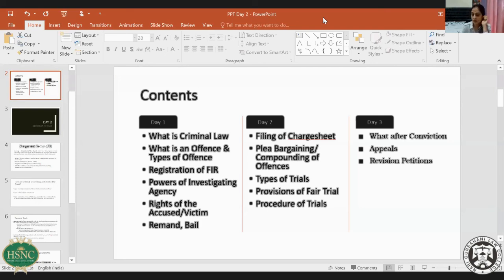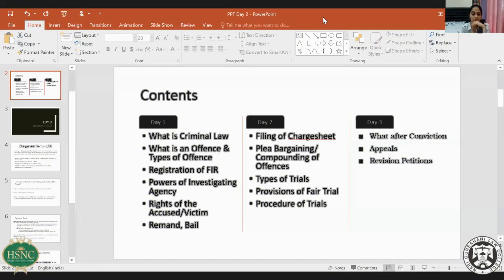After the police have conducted investigation, they may come to a conclusion that the FIR which has been filed is false, or that the FIR is true but they are not able to collect any evidence. In a third scenario, they investigate the matter and come to a conclusion that no offence is made out. In such a scenario, A, B, and C reports are filed. So in such a scenario, a charge sheet is not filed.